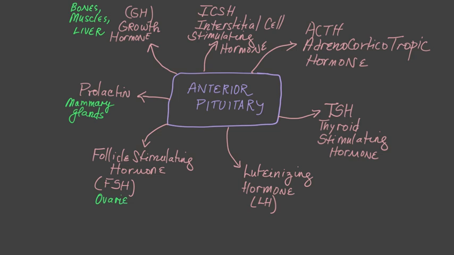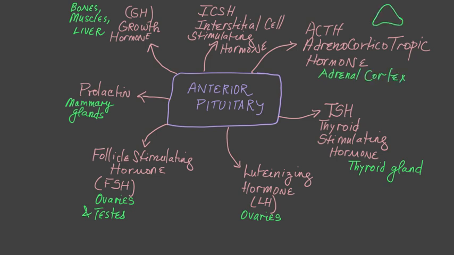Follicle stimulating hormone is important for egg production and sperm production. In females, it acts on the ovaries, and in the males, it acts on the testes. LH also acts on the ovaries. The TSH acts on the thyroid gland, and the adrenocorticotropic hormone acts on the adrenal cortex. There's the adrenal gland, and the outer part of the adrenal gland is called the adrenal cortex. The ICSH acts on the testes.